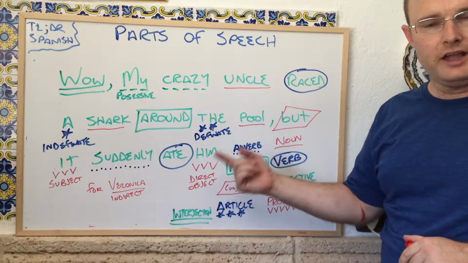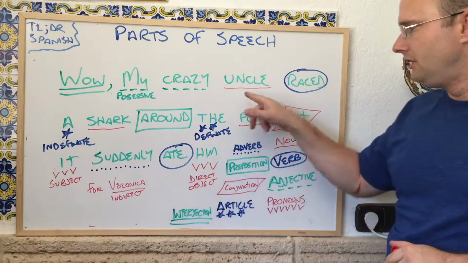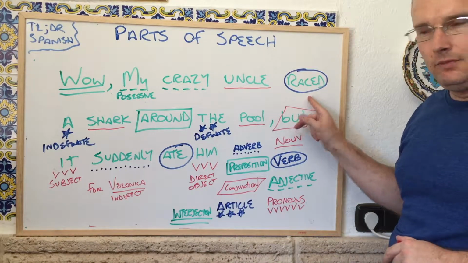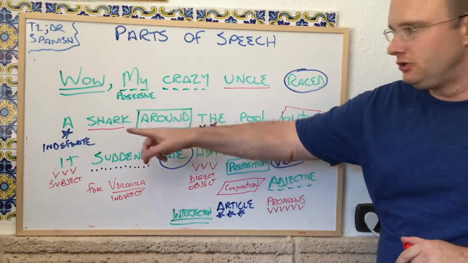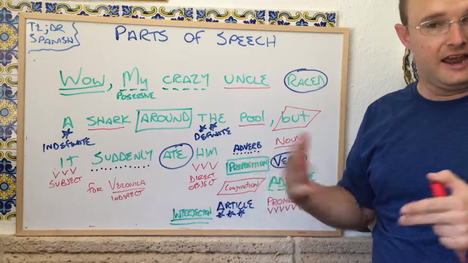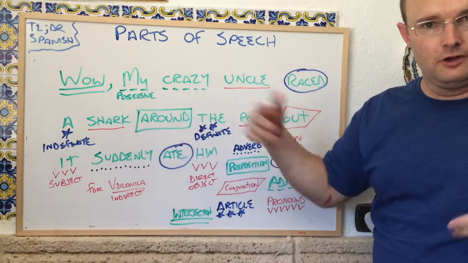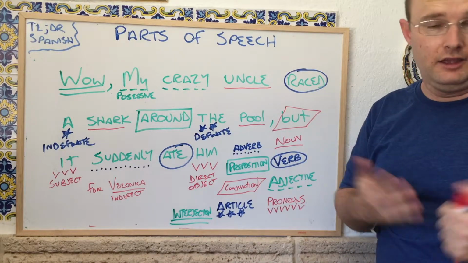There's another direct object in our sentence. What was raced? The shark was raced. So in this case, it's not a pronoun, it's not it, but it's still the what of the verb. So that's a direct object, and it's a noun.